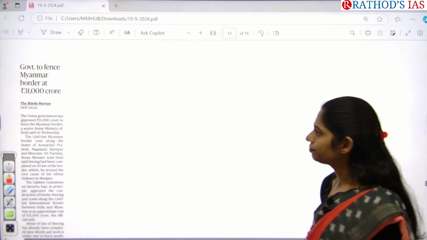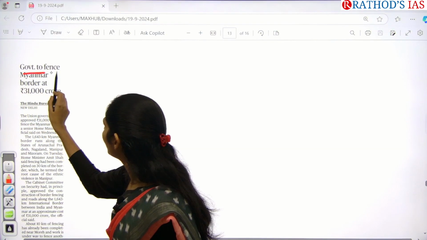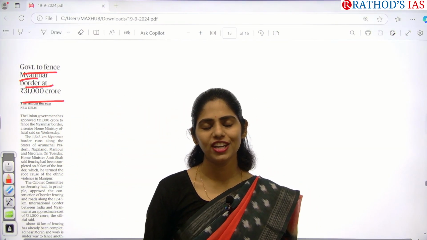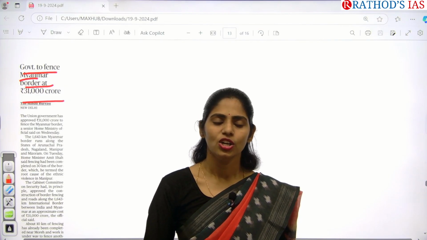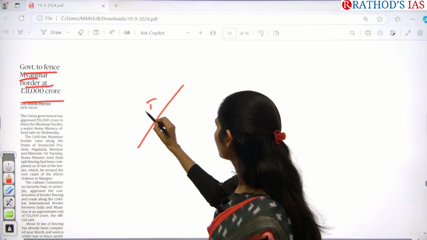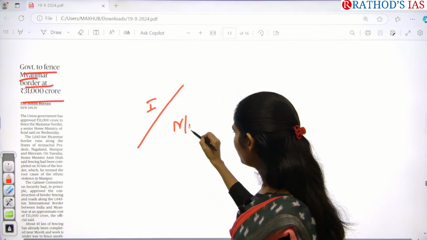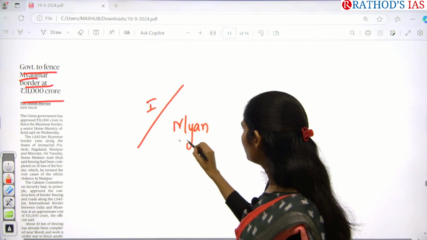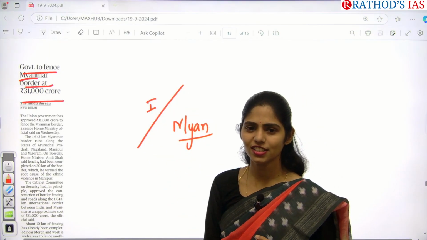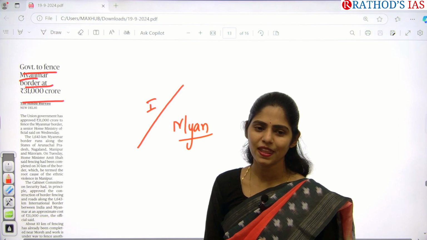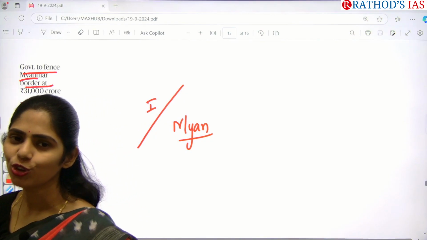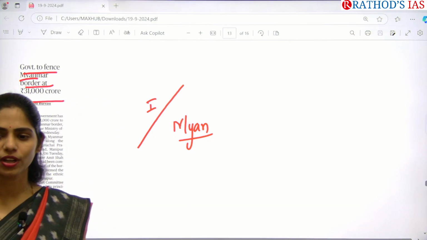And see here, government to fence Myanmar border at 31,000 crore rupees. So why do we have to fence the border with Myanmar? As I said, yes, India is sharing a boundary with Myanmar. And can you tell me which states of India are sharing a boundary with Myanmar? Which northeastern states are there? How many? I think in your geography also maybe sir had taught this. You have to know about international borders for sure.